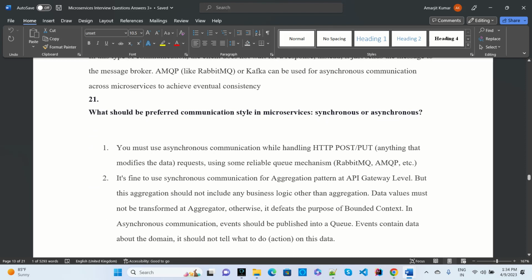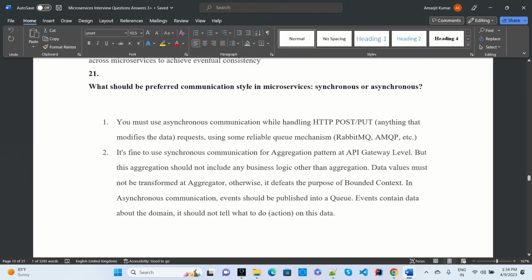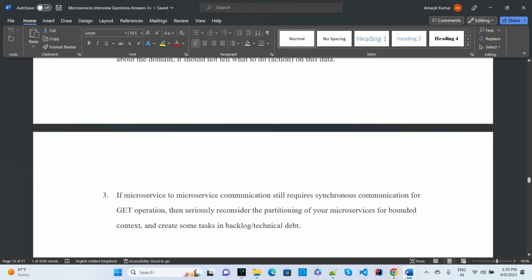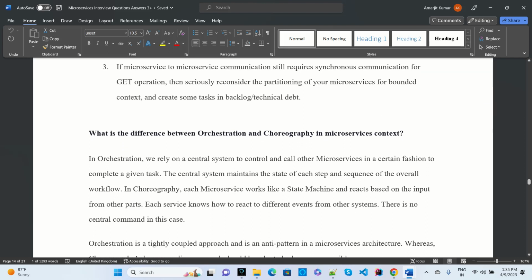Another question: which communication style should be preferred in microservices, synchronous or asynchronous? It mostly depends on the requirement. If you have one-to-one communication, then it is better to go for the HTTP method. If you have multiple communications, like asynchronous ones, then depending on the requirement, you will go for either RabbitMQ, ActiveMQ or maybe Kafka. So it all depends on the business requirement whether we go for synchronous or asynchronous.